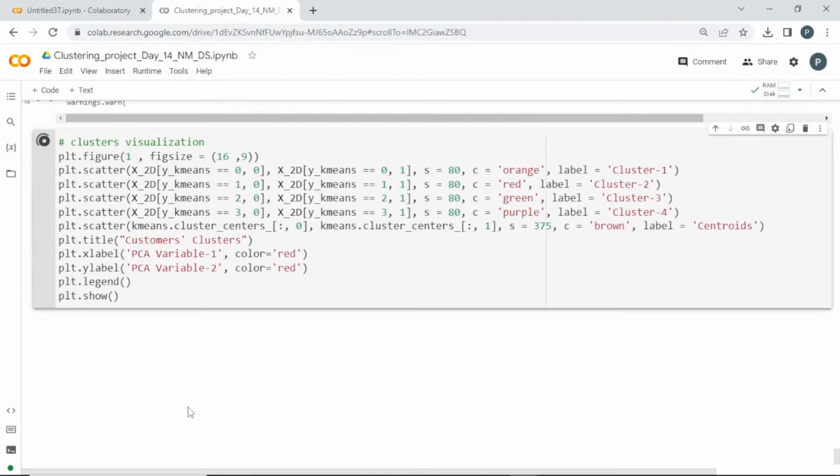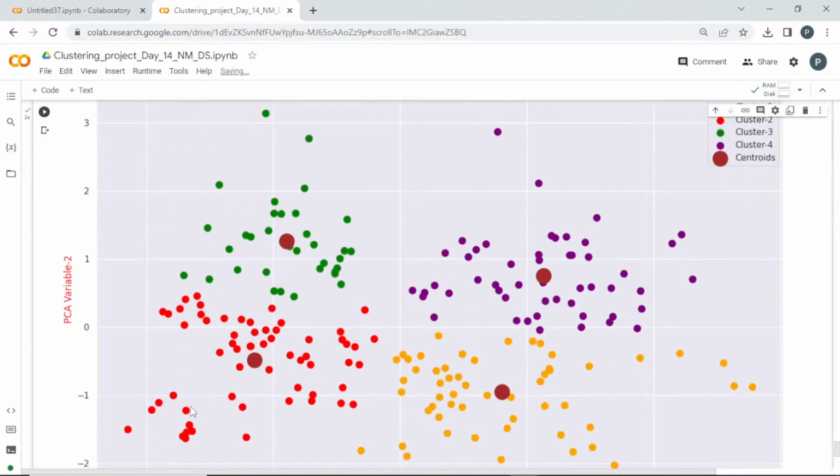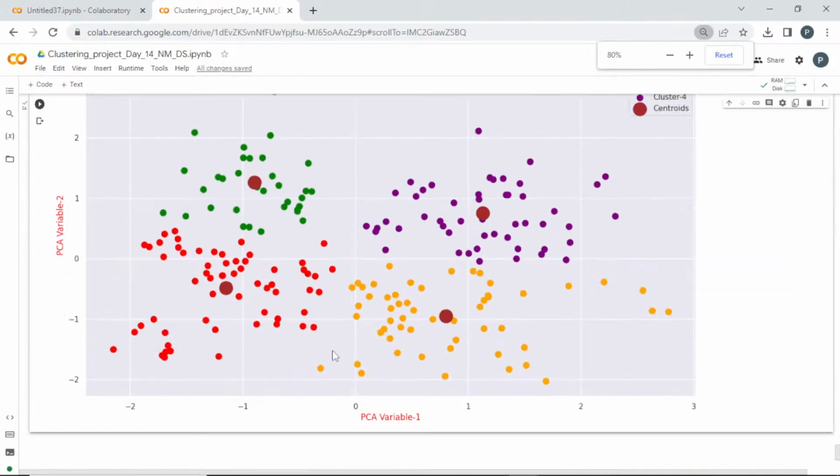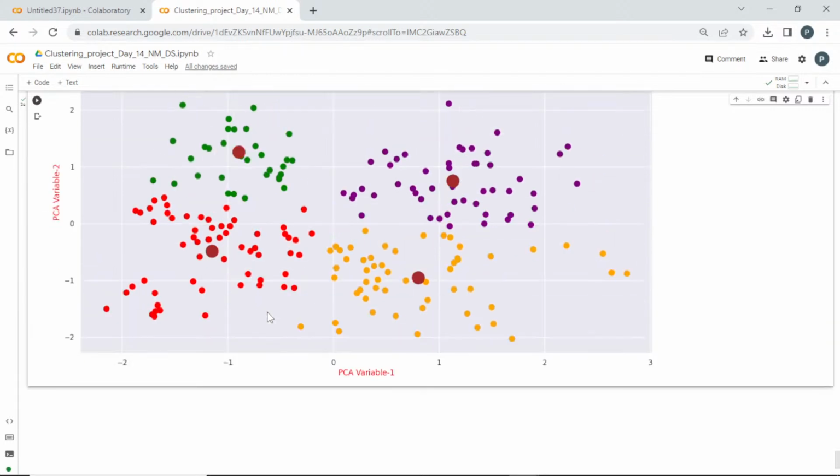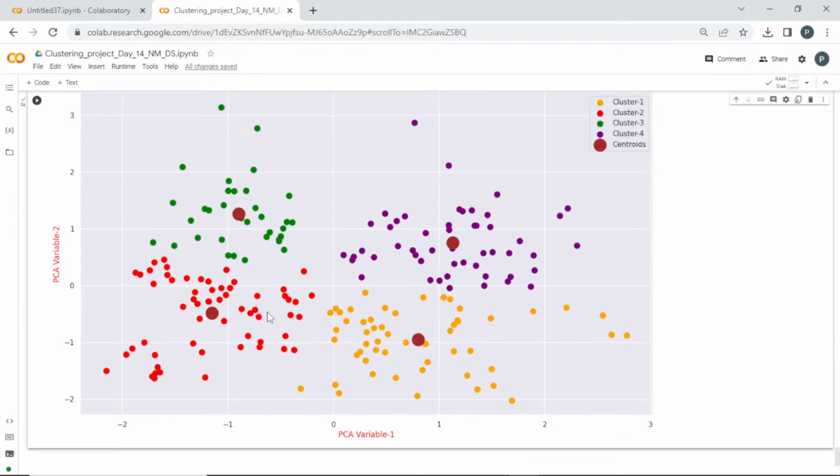Once I visualize it, these are the 4 groups. You can get the legend with color if you mention it. This one belongs to this group. So how it is calculating: if there is a point, it is going to calculate the distance between this one and this one, and whichever is near, it belongs to that cluster. Clear guys? So this is a basic clustering project.